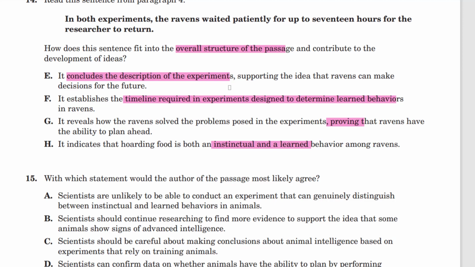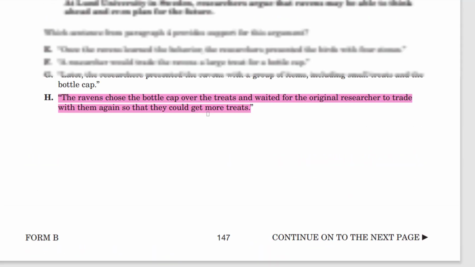So wait a second. F, G, and H are clearly wrong. Let's go back to E again. I want to assess E one more time. So that is this beginning of paragraph 4. In both experiments, the ravens waited patiently up to 17 hours for the researchers to return. Okay. Oh, so here we had already had kind of the experiment design. Now we're starting to see how they reacted, what the conclusion is. So it concludes the description of the experiments. I think it does. Let's just confirm that.